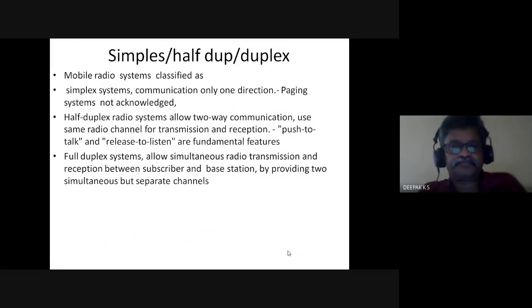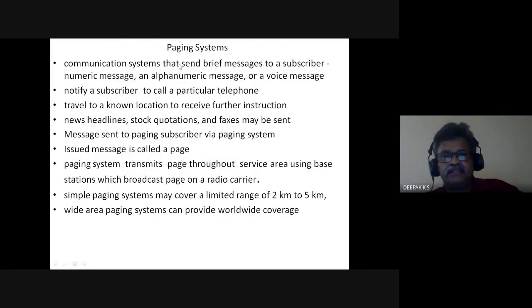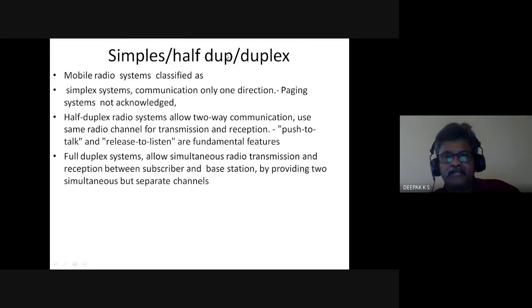Three types of radio communication. So mobile radio systems can be classified as simplex, half duplex, and full duplex. Simplex means only one direction.